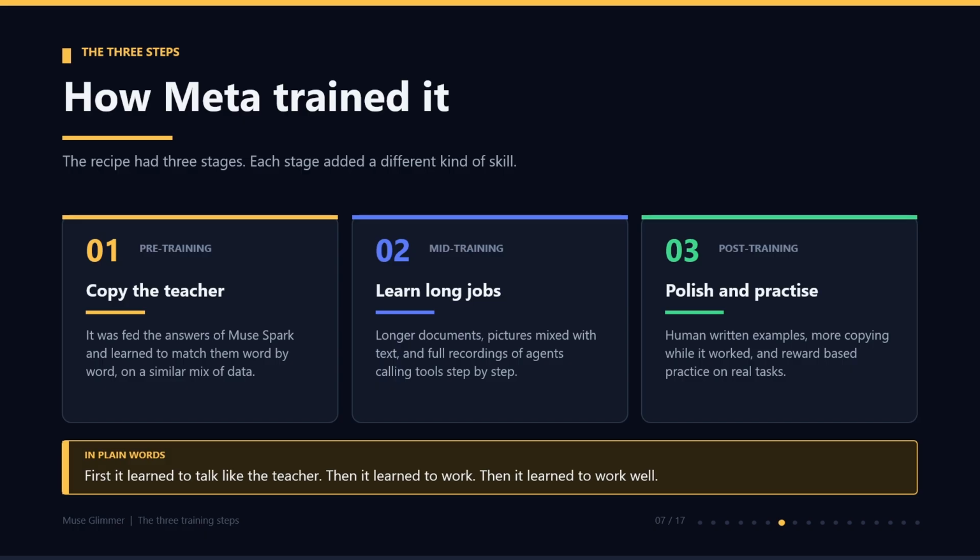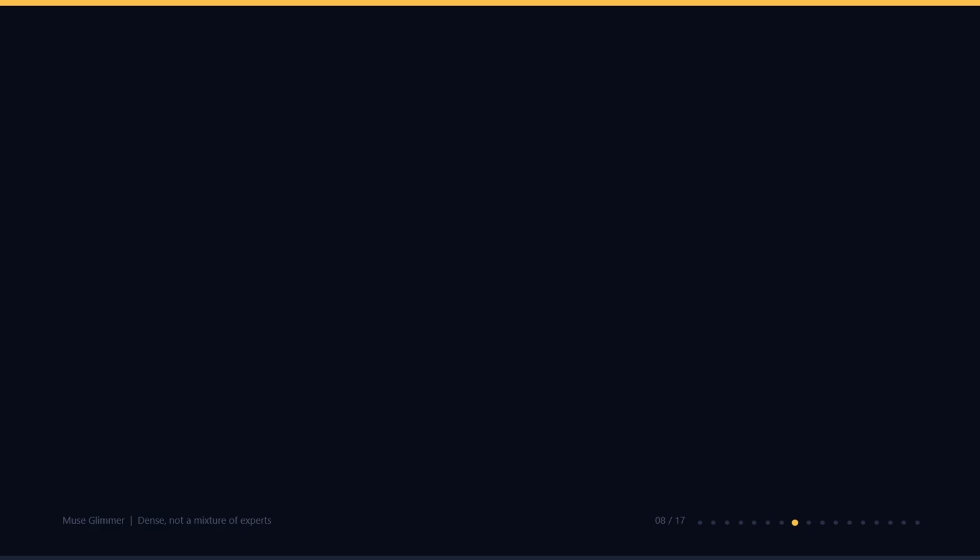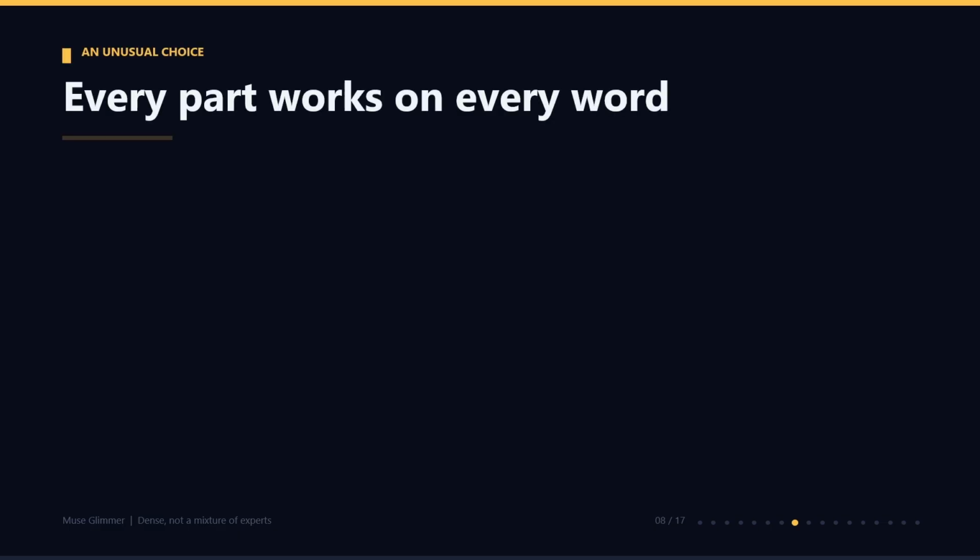Stage three is post-training, call it polish and practice. Human-written examples, more copying while it worked, and reward-based practice on real tasks. In plain words, first it learned to talk like the teacher, then it learned to walk, then it learned to work well. Now, here is a design choice that surprised a lot of people.